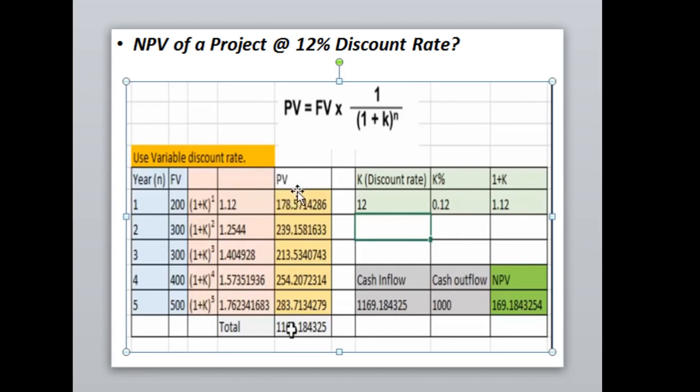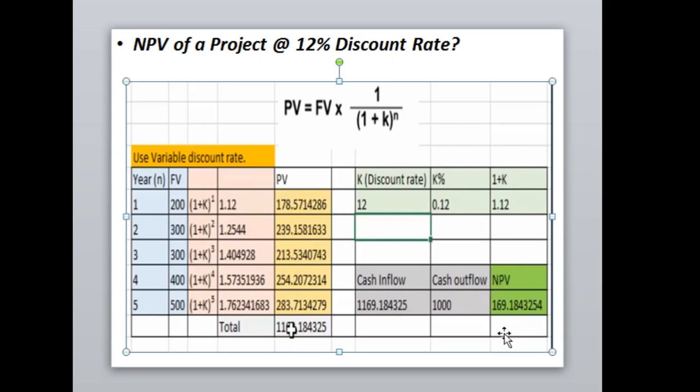So the present value of the future cash inflows will be these. We just need to make it total. The total present value of cash inflows will be 1169, and the cash outflow, what you have invested in the business, was 1000 rupees. The cash outflow is to be deducted from the present value of cash inflows, so the answer will be 169. So 169 will be the NPV, and NPV is positive.